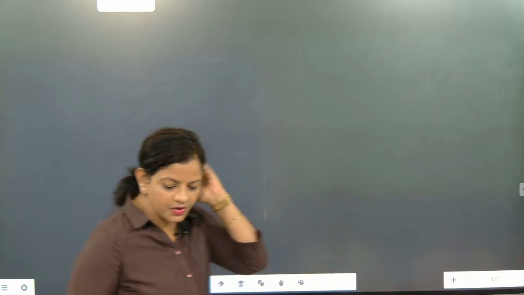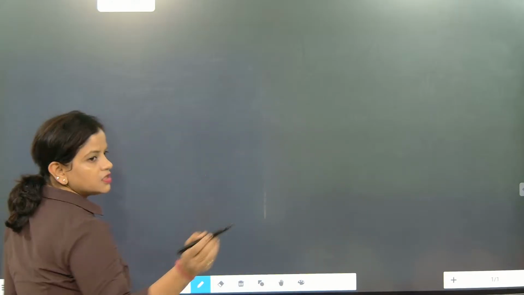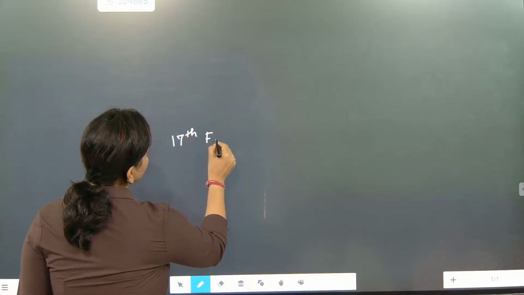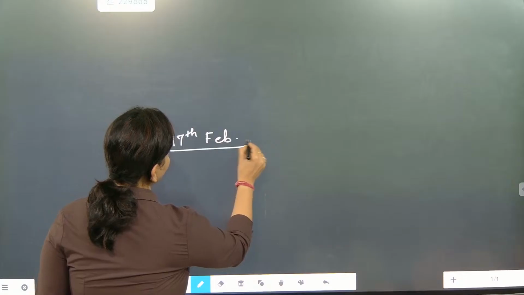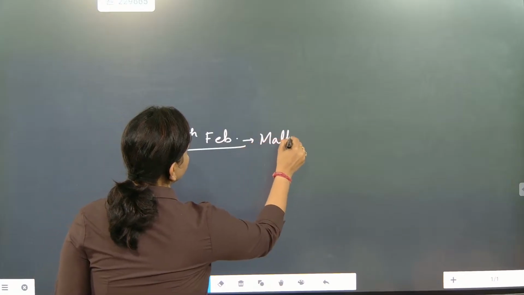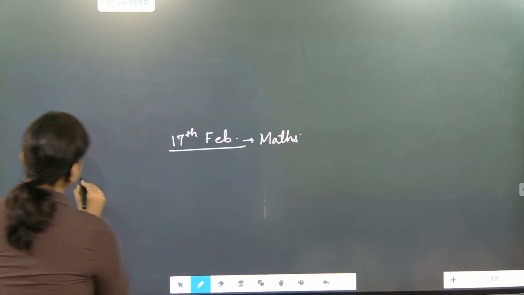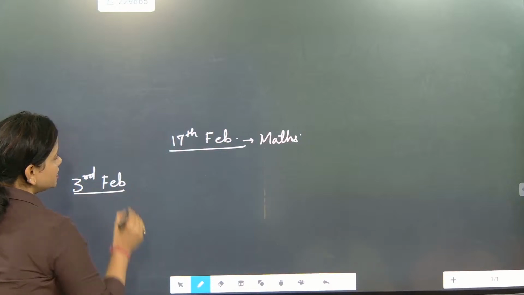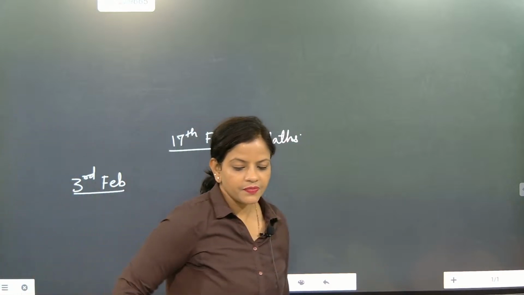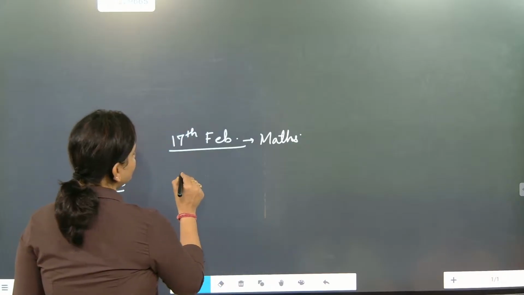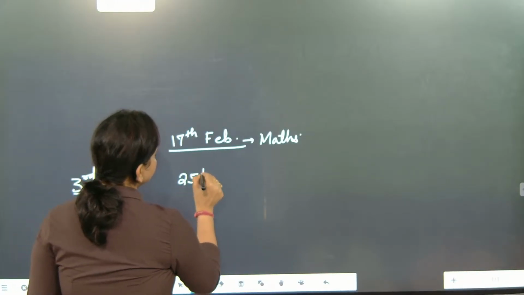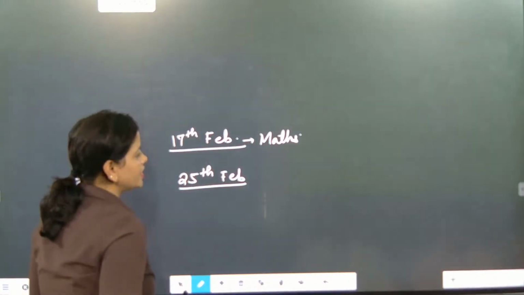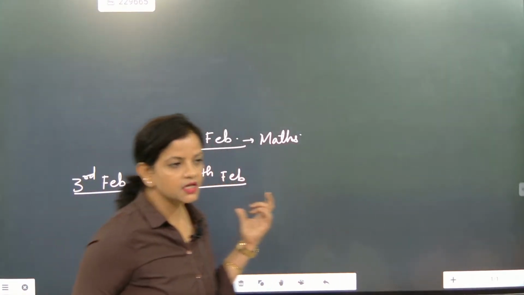Now can you tell me the dates for your examinations? The first examination date is 17th February, which is maths, and a massive amount of work is pending for it. Today is 3rd February. After that, the next examination is science. Science is on 25th February. Understood? So how many days' gap do we get for science?